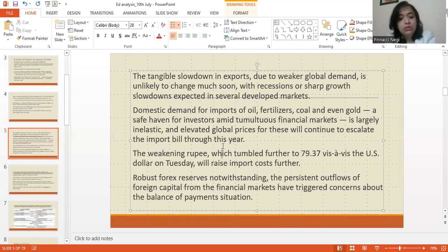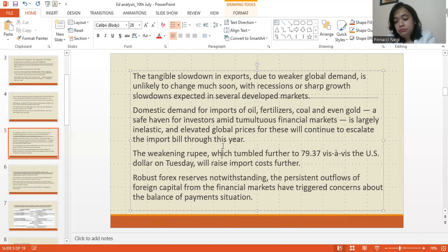So given these factors, students, the imports would also not decrease, which means our exports are not rising in the near future and our imports are not declining, right? So this would lead to an increase in the trade deficit, right? And hence, like the article says, the weakening of the rupee, students. So basically, the main point made in this article is that all of this trade deficit that we have incurred as a country would lead to weakening of the rupee, which has tumbled further to 79.37 vis-a-vis the US dollar on Tuesday, and it would raise the import cost further, students, right?